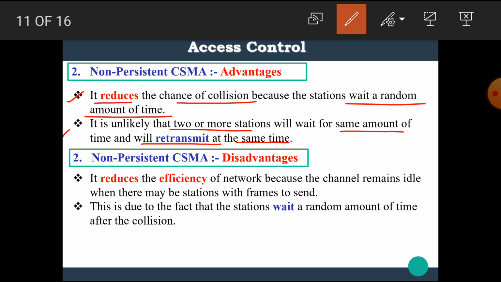The disadvantage of this type is that it reduces the efficiency of the network because the channel remains idle when there may be stations with frames to send. This is due to the fact that the station waits a random amount of time after the collision.